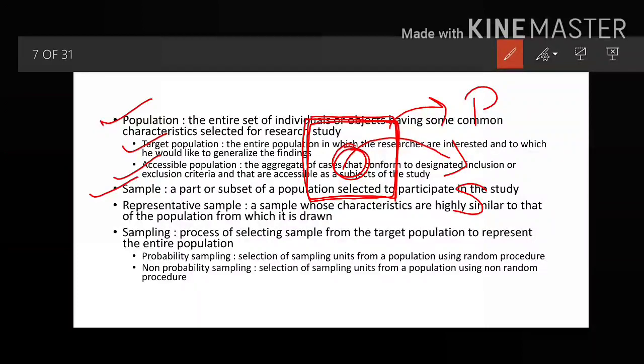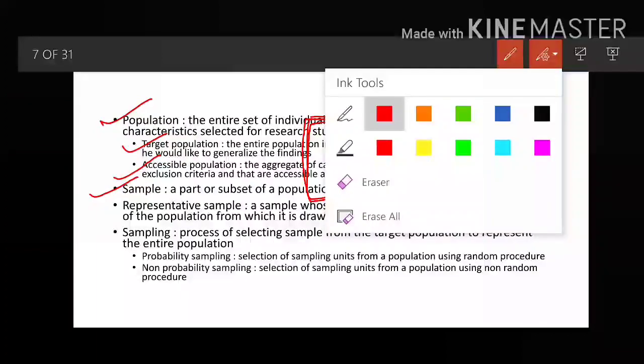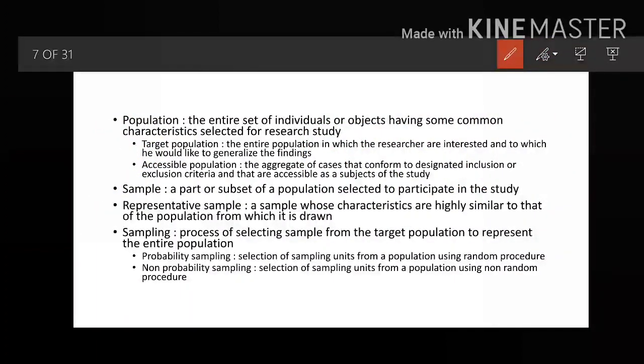I hope it is clear what is sample and what is population. So sample is a subset of a population that is selected to participate in the study.